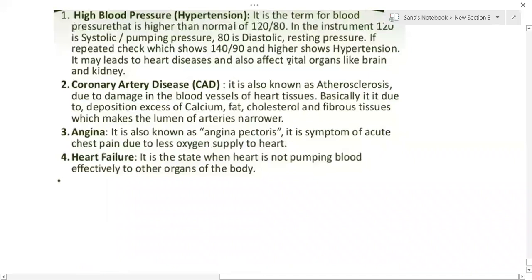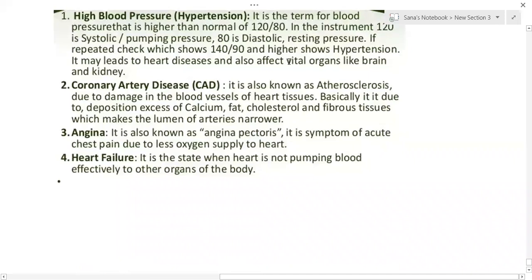High BP may lead to heart attack, etc., and it affects the brain. Sometimes brain hemorrhage may come due to high blood pressure, when a blood vessel ruptures while passing blood to the brain, etc.